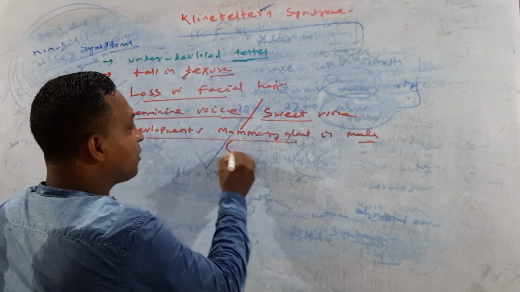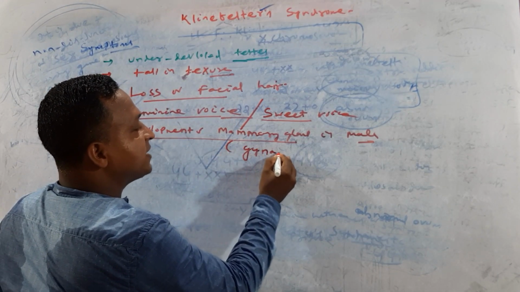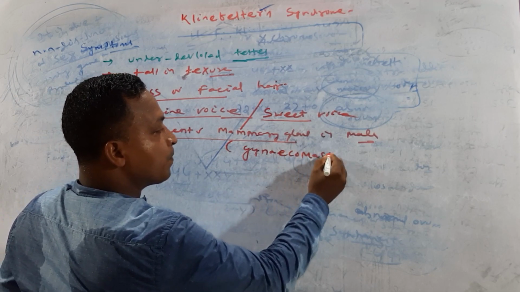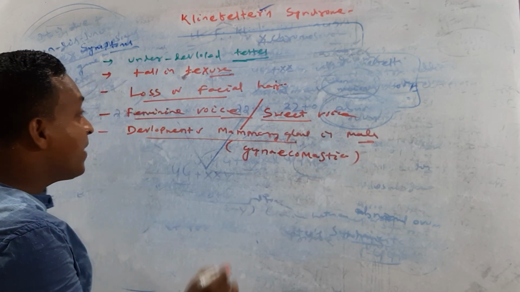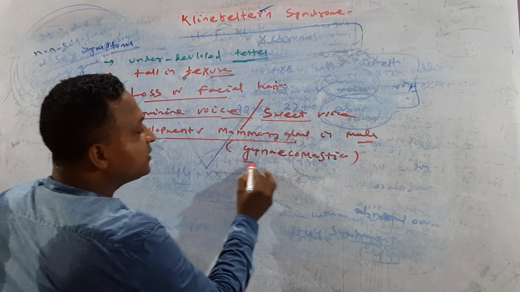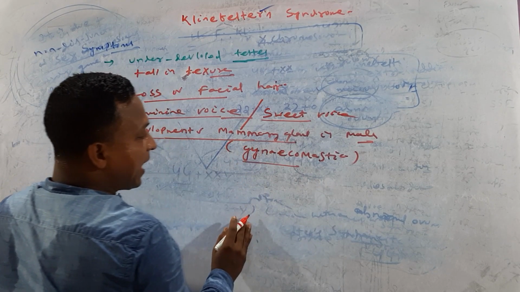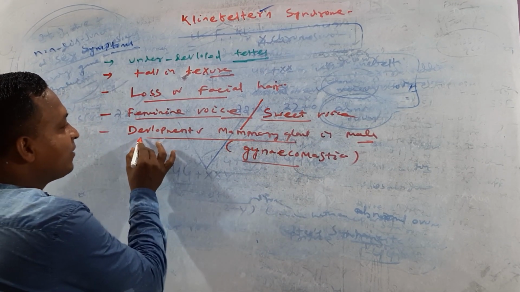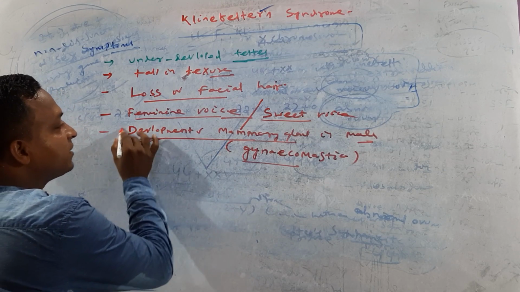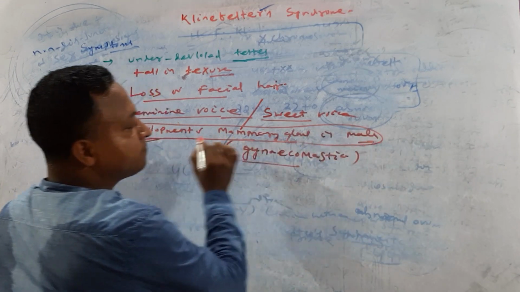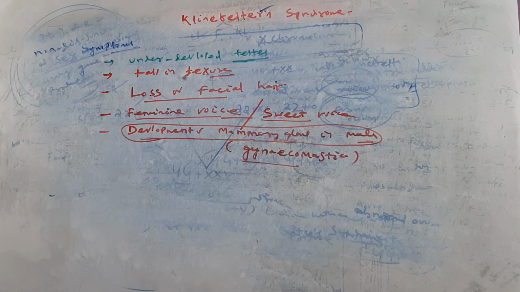This type of disorder is called gynecomastia. If a mammary gland develops in case of male, this disorder is called gynecomastia. Okay, try to guess my dear.